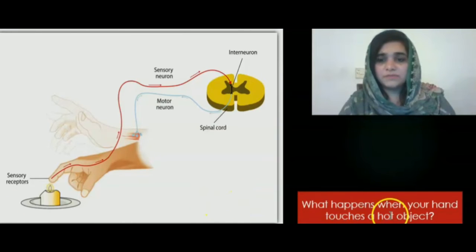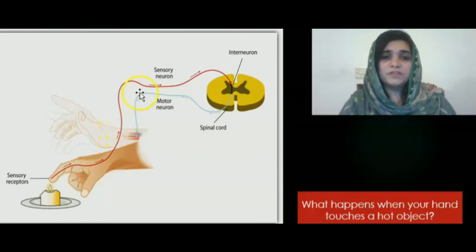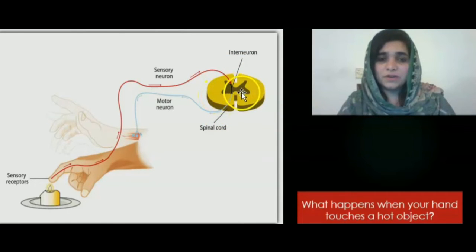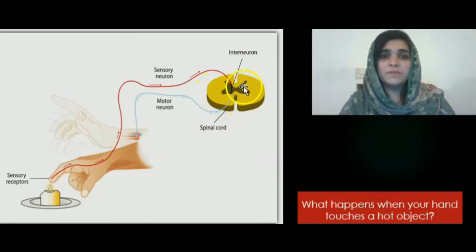Now what happens when your hand touches a hot object? If you touch a hot object, the flame or hot object will serve as a stimulus. The receptors that are present in the skin will detect the stimulus and an impulse is generated. This impulse will be transmitted with the help of sensory neuron to the spinal cord shown here. The spinal cord contains 2 regions. The dark one is known as the gray matter that is present inside, and outside the gray matter, white matter is present.